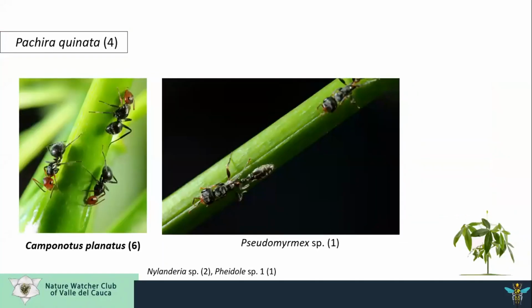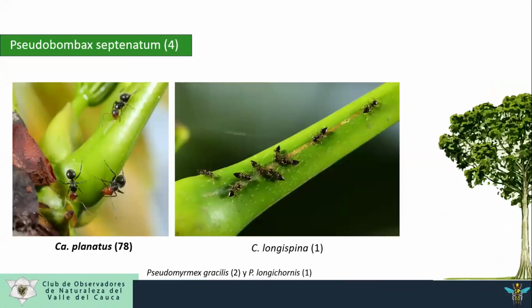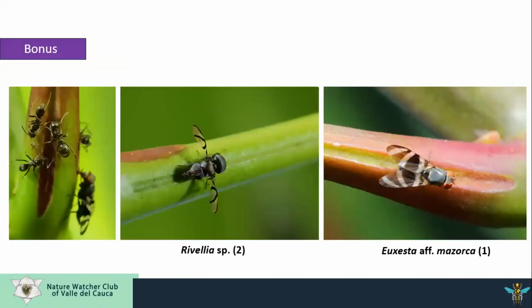For Pachira echinata, 4 species were recorded, and the most common was Camponotus planatus in young plants. Similarly, in Pseudobombax septenatum, the most common species were Camponotus planatus and Crematogaster longispina, and 2 other species in 4 individuals. Additionally, other insects besides ants were reported on the nectaries, corresponding to Tephritids belonging to Rhagoletis and Euarestia.